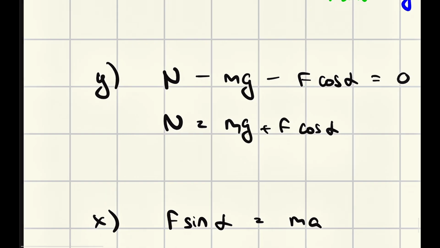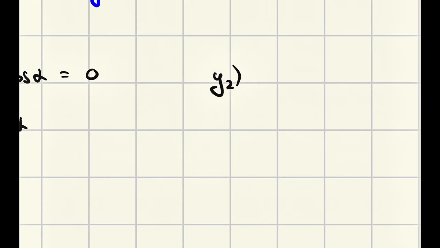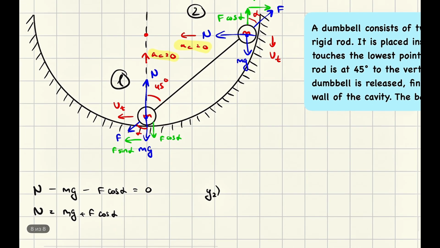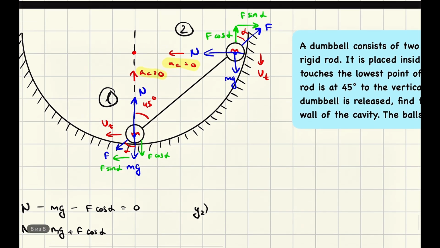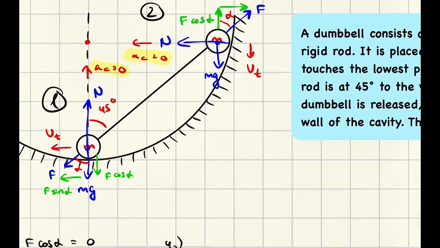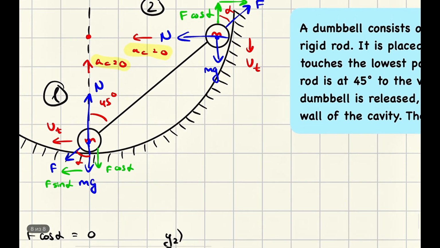Let's write it y1 and x1. Let's write here y2 and x2 for our second object. So y2, the vertical forces acting on our second object. There would be motion in vertical direction because tangential speed is vertical. And that's why we know that this thing equals ma as well.